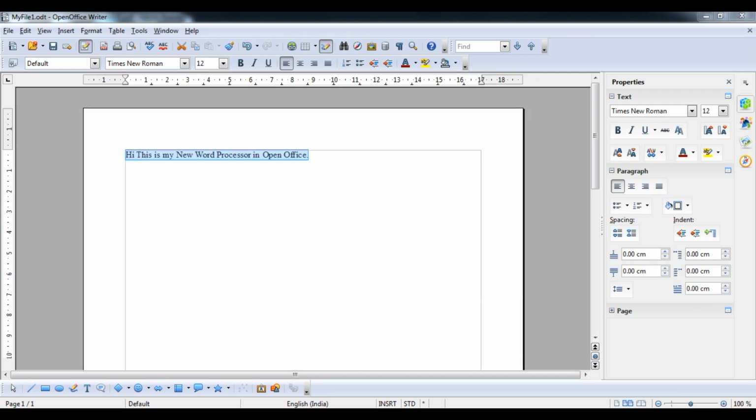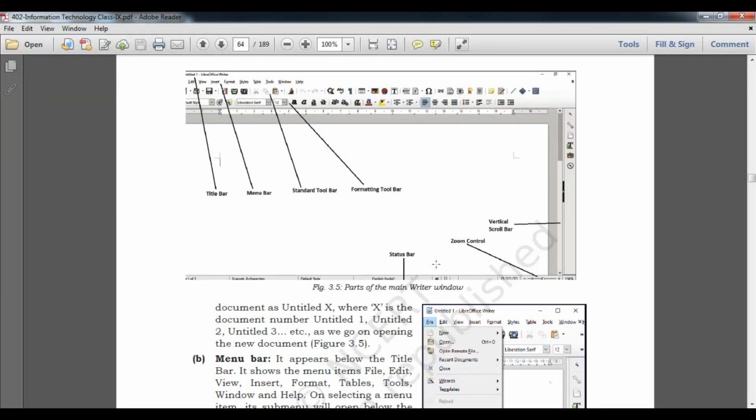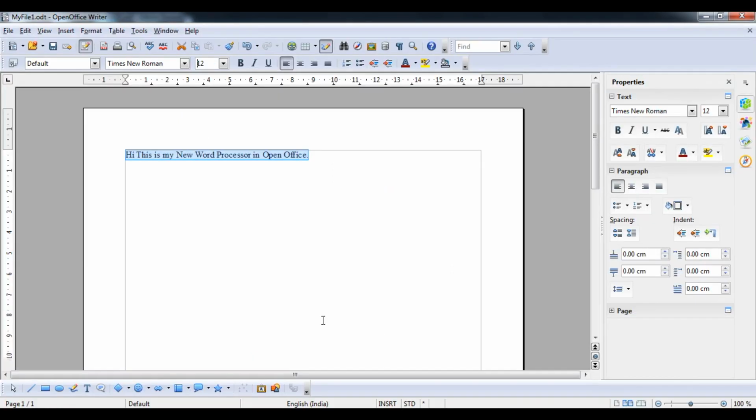Now next one thing, you will understand status bar. So what is status bar? Status bar is here, students. You can see that page 1 of 1, default English. Whatever the status of this one thing, it will show here, in which page you are, and insert, tag, standard, whatever.